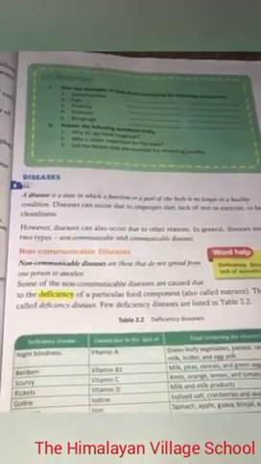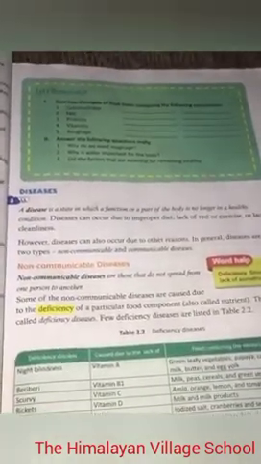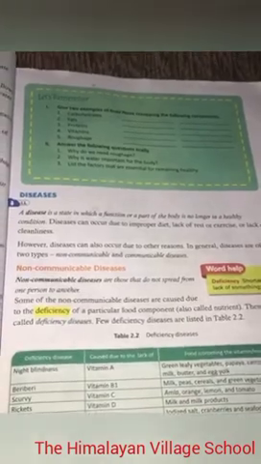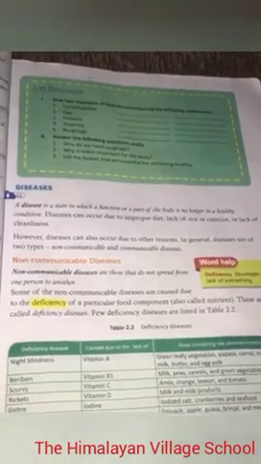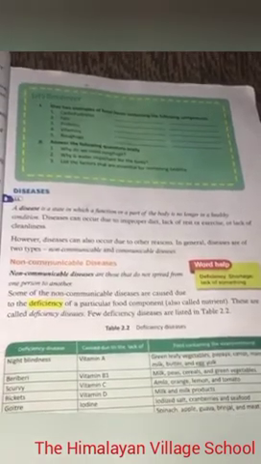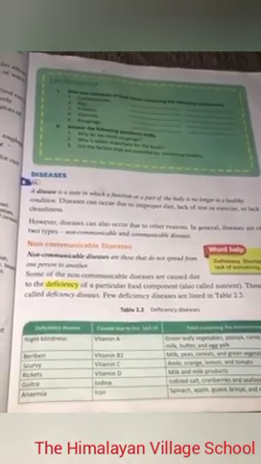Non-communicable diseases are those diseases that do not spread from one person to another. Some non-communicable diseases are caused due to the lack of a particular food component. These are called deficiency diseases. Some deficiency diseases are night blindness, beriberi, scurvy, rickets, goiter, and anemia.